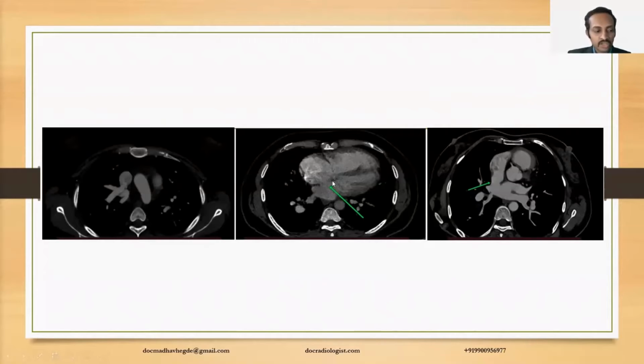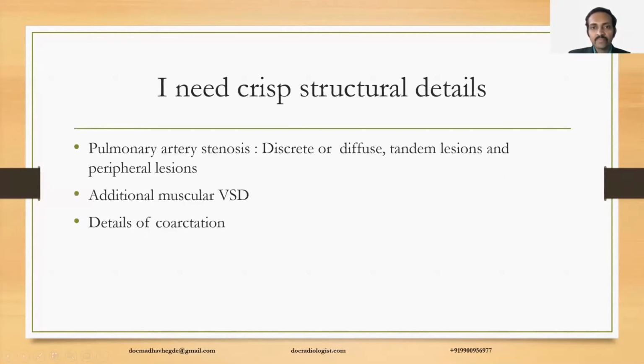A second similar entity is ostium secundum ASD. The diagnosis of ostium secundum ASD in CT is tricky as well as inconsistent. However, in this case, we were fortunate enough to diagnose the defect as well as see the intact portions of the septum. However, CT makes the diagnosis of sinus venosus anomaly very consistently. You can also see the relation of the pulmonary veins and the LA and the posterior aspect of the SVC or SVC-RA junction as in this case.